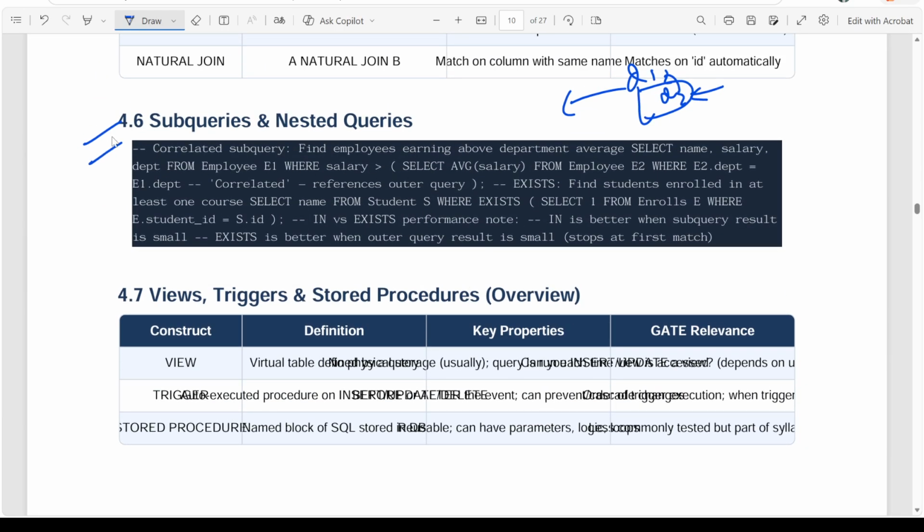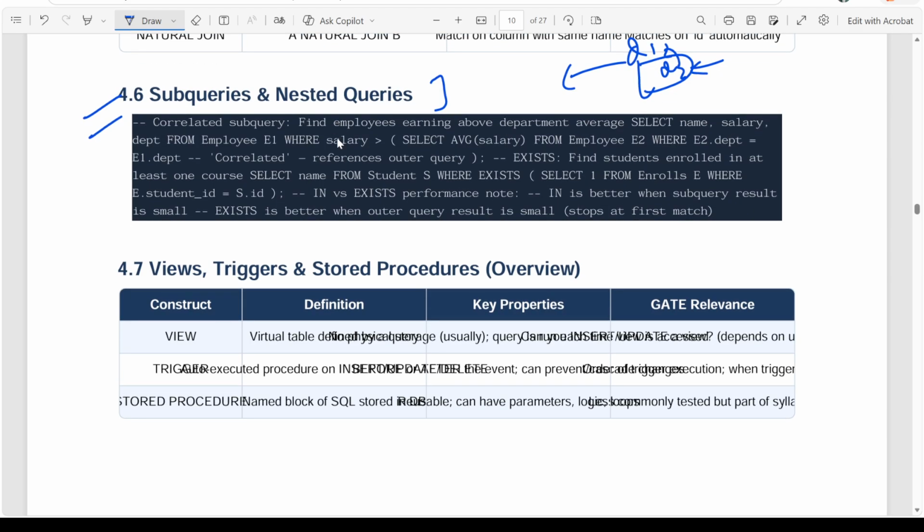These are very, very important when we try to write complicated queries and retrieve data from the tables. In real life, most queries are nested only. So whatever you get in the exam, they won't be very simple queries. They will be nested queries only. So how we write these subqueries and nested queries, we'll see them.